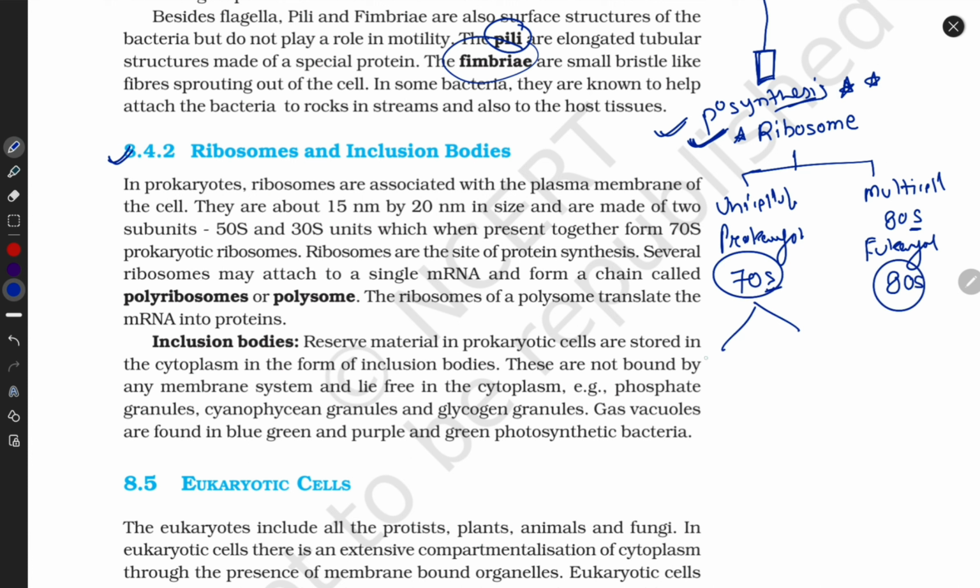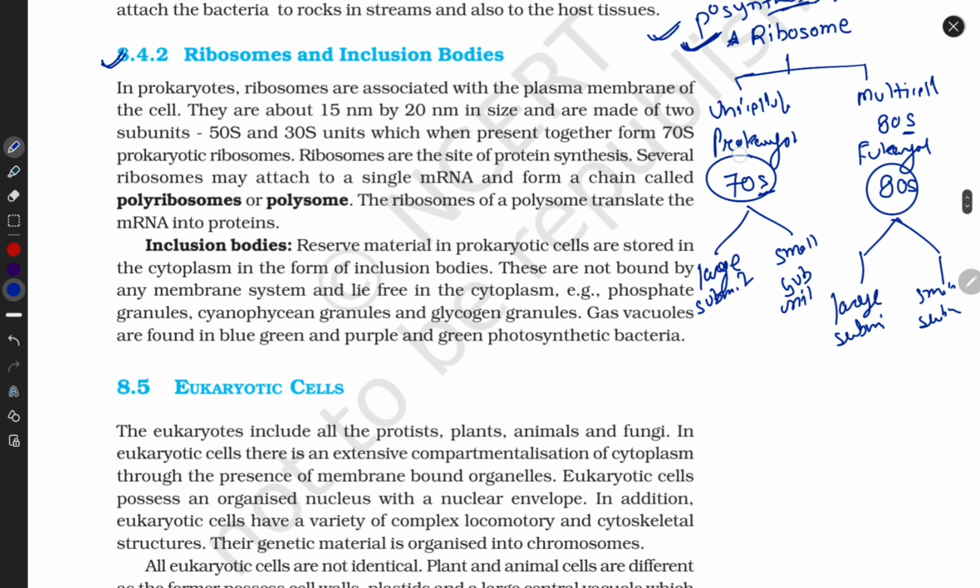They break into two subunits, a large subunit and a small subunit. 70S is further divided into 50S and 30S. 80S is divided into 60S and 40S. Remember this ratio, this is important.